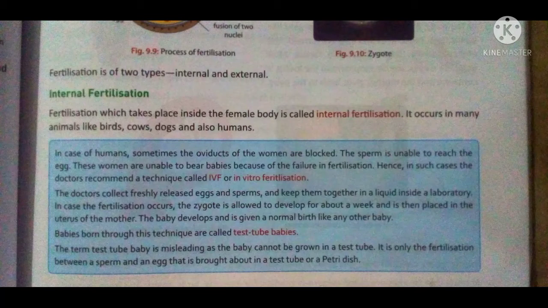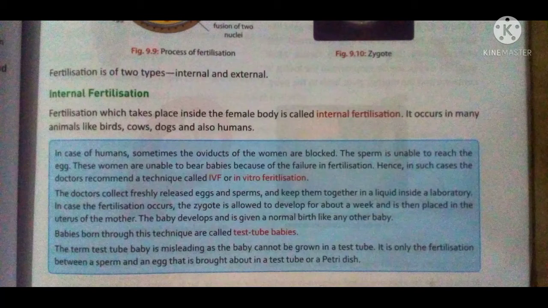We take out the freshly released ovum or eggs from the female body by the fallopian tube. We take out the ovum outside and we take out the sperm outside. Then we take a petri dish or a glass disc, and in that disc we try to meet the sperm with the ovum.